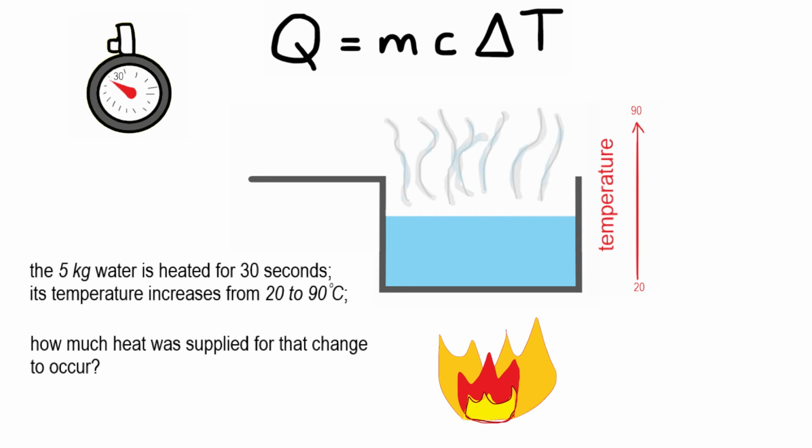The water in the pot has a mass of 5 kilograms and you heat it for 30 seconds. As a result, the temperature increases from 20 degrees to 90 degrees Celsius. With this information alone, we can decipher how much energy you supplied within those 30 seconds to increase the temperature by so much. You just plug in the values.